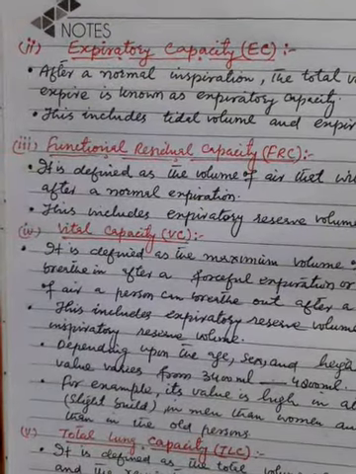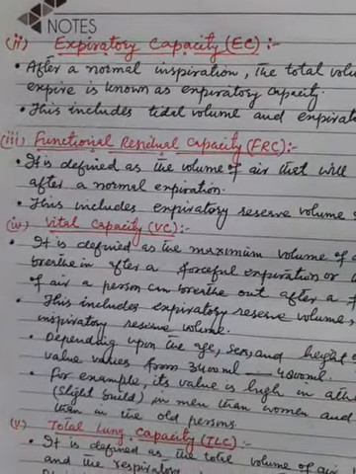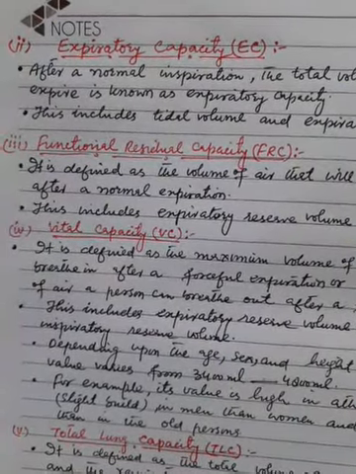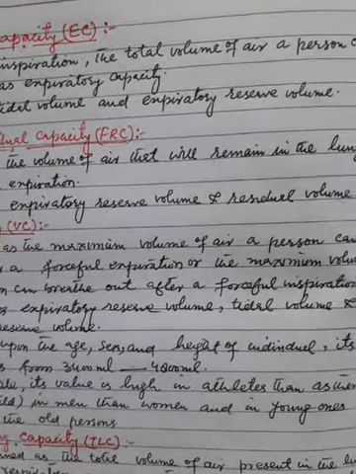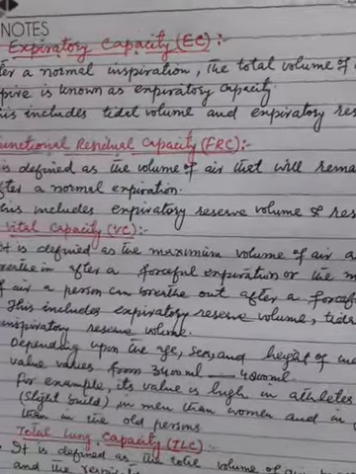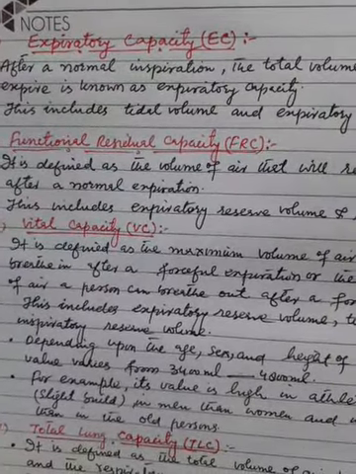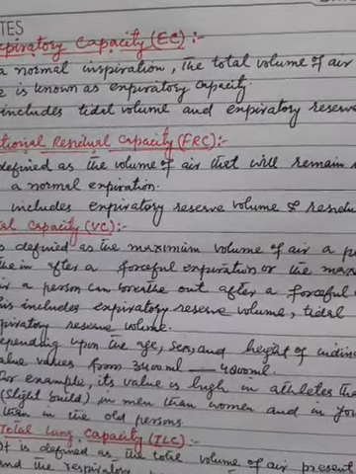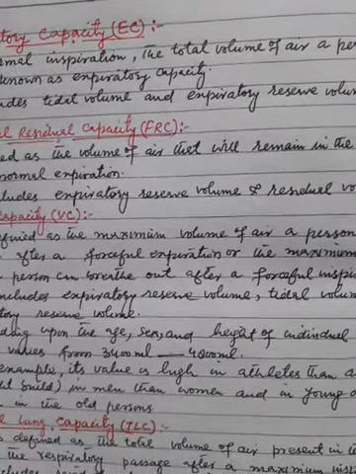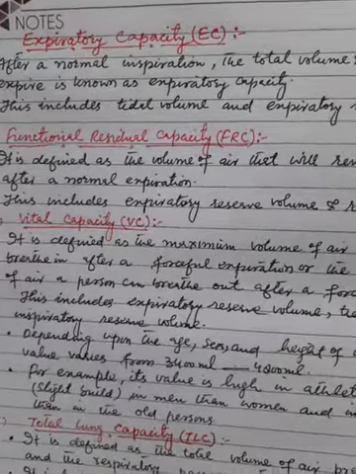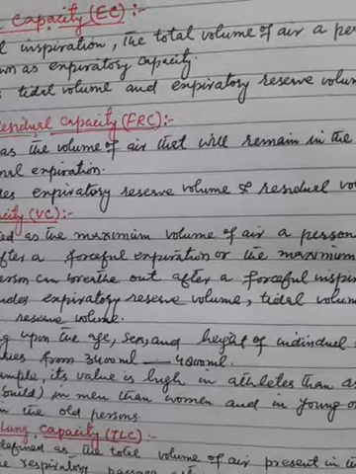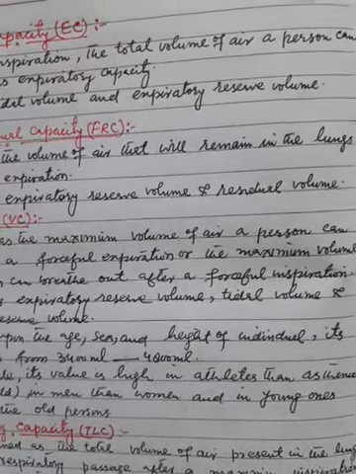Now, what is vital capacity, VC? Vital capacity is defined as the maximum volume of air a person can breathe in after a forceful expiration, or the maximum volume of air a person can breathe out after a forceful inspiration.